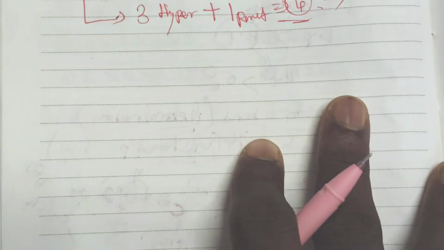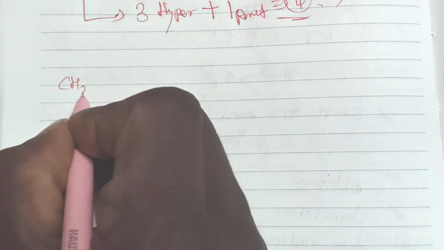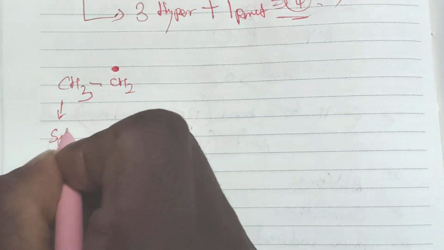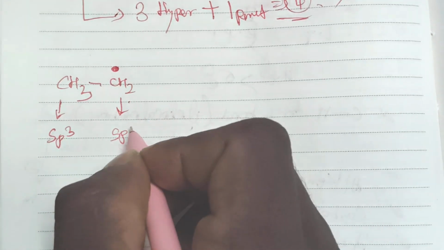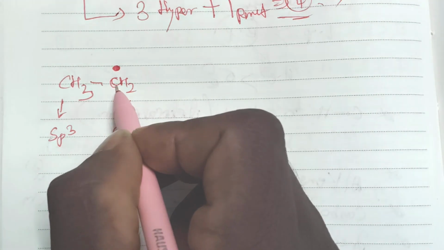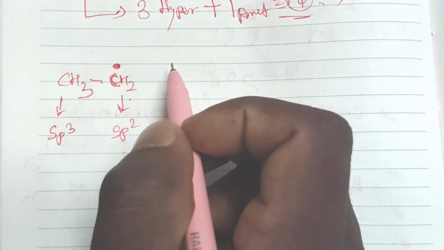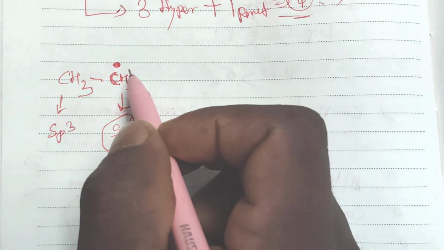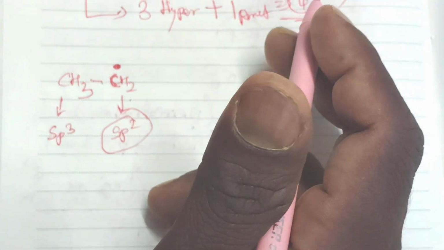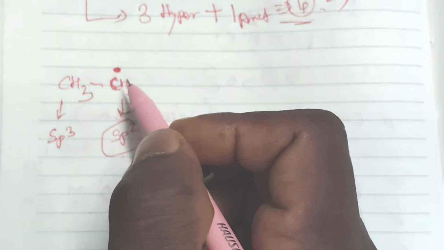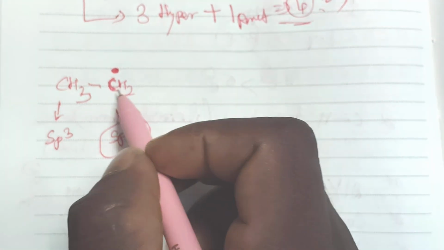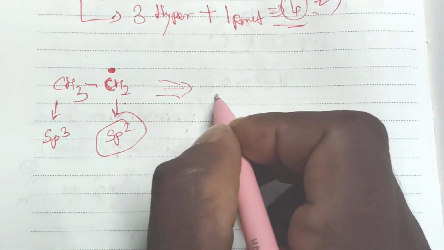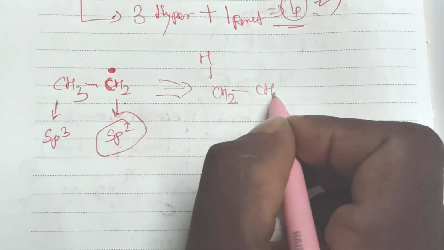Then next we go to the free radical, CH3 CH2 dot. This carbon has sp3 hybridization and this carbon has sp2 hybridization. The free radical and the previous carbocation both possess sp2 hybridization; the only change is an odd electron species for the free radical and an even electron species for the carbocation. The remaining part does not change. It possesses a magnetic moment and paramagnetic nature. This also has an unshared or vacant p orbital, so we can represent it as CH2 H single bond CH2 dot.